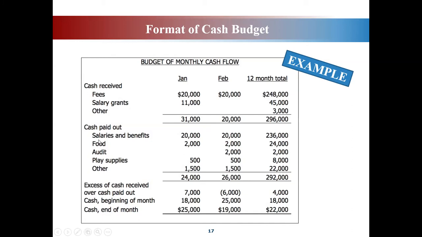But if it is salaries to your workers, it is cash disbursement. If salaries you paid to the workers, this is considered a cash outflow, cash paid out, or cash disbursement. Okay, and also you pay benefits, commission, whatever you have to spend, it will be under cash disbursement. Food, audit, supplies, or buying raw materials, purchases, or whatever.